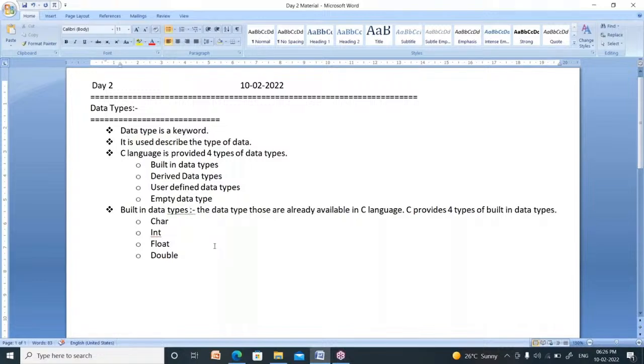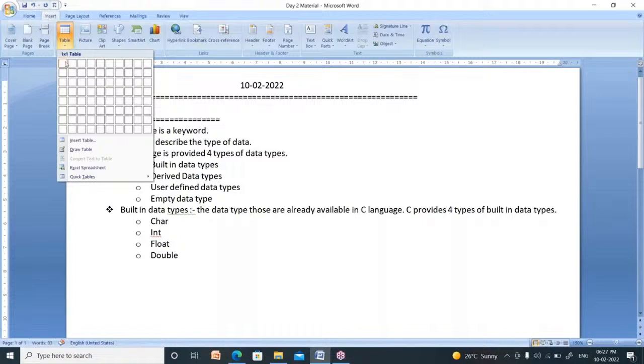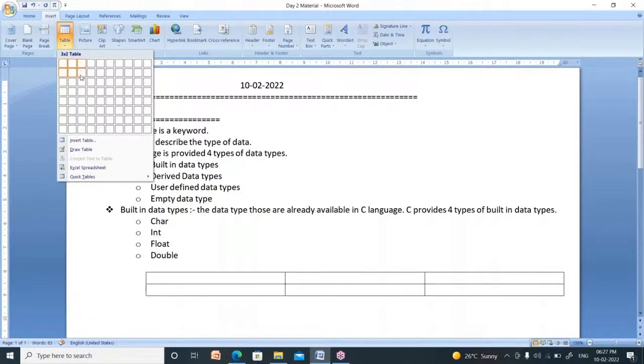What is the meaning of typed programming language? It supports 4 data types. So it is called as, it supports data type. That's why it is called as typed programming language. I will explain in details about these 4 data types in table. I am going to insert a table here.